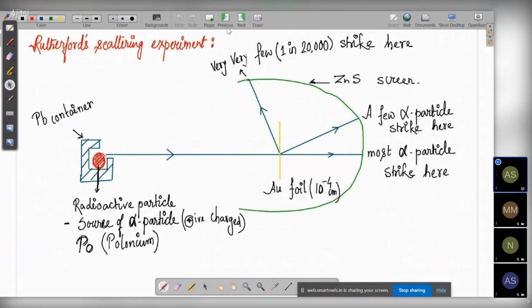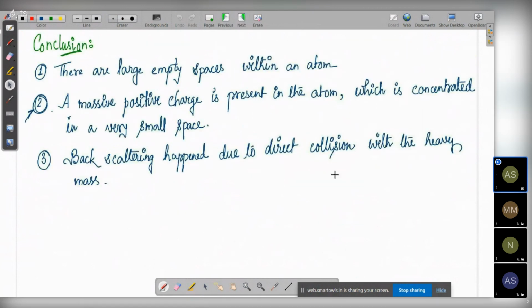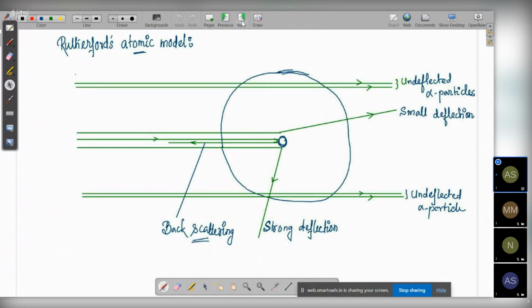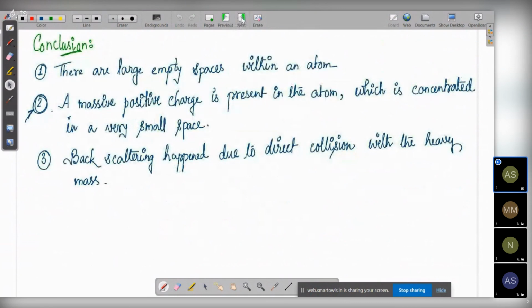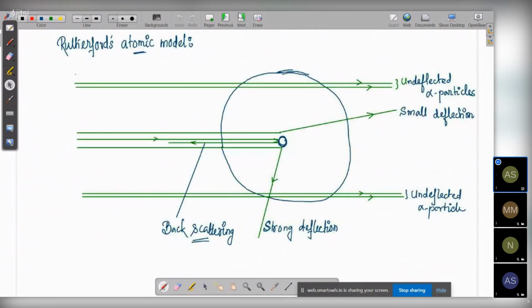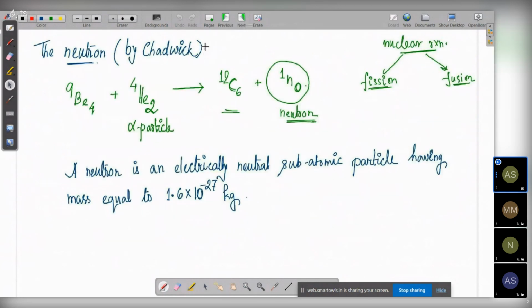So the first important thing that you get is your Rutherford scattering experiment. This is important. You need to know what Rutherford actually concluded from his atomic model or the diagram. Everything about Rutherford's atomic model is important that you need to know. So Rutherford is very important. It can come in your exam also. Then how the neutron was discovered, not necessarily as such.